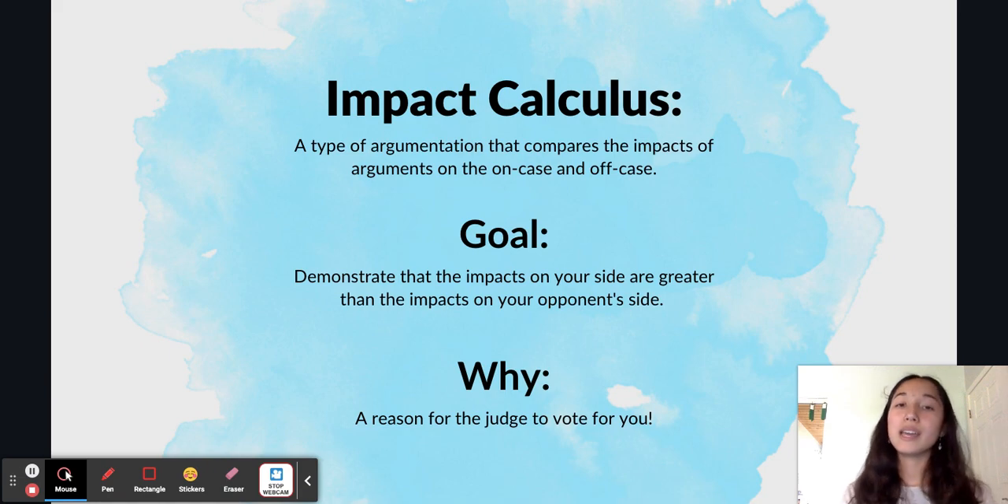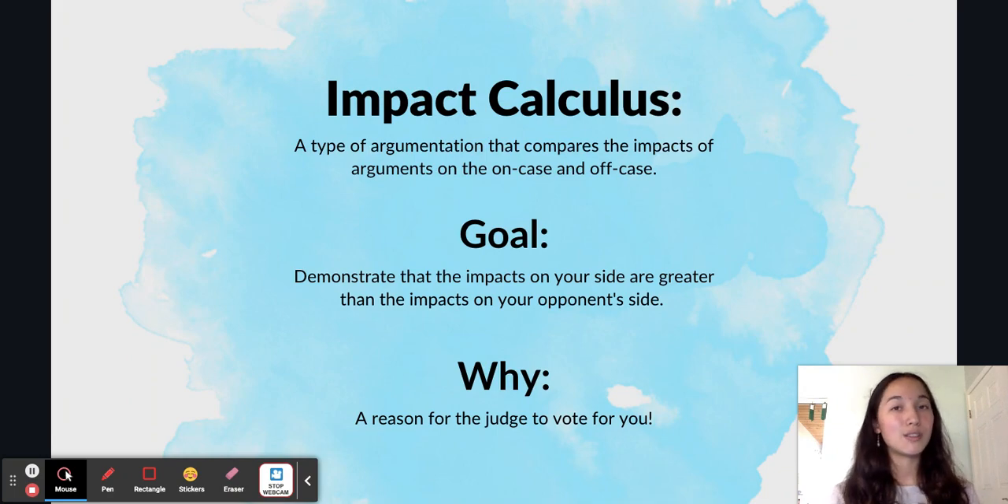Now, impact calculus generally comes out in the two rebuttal speeches. We'll remember that the first four speeches of the round are constructive, while the last two are rebuttal. Because in a rebuttal speech you are not allowed to introduce new information, impact calculus is a common strategy that debaters use to prove that the judge should vote for you without introducing anything new.